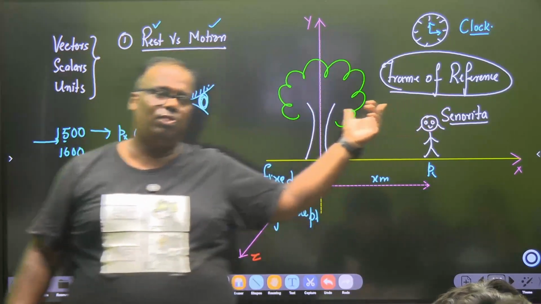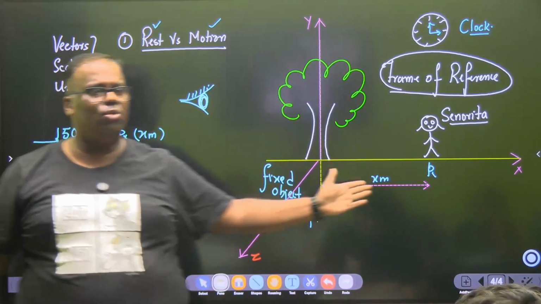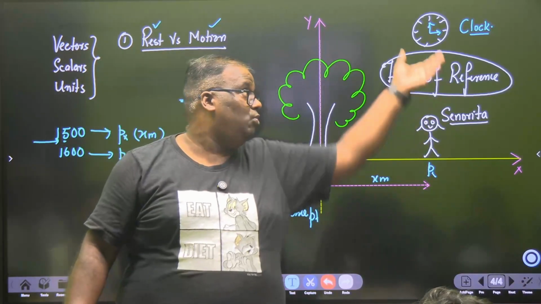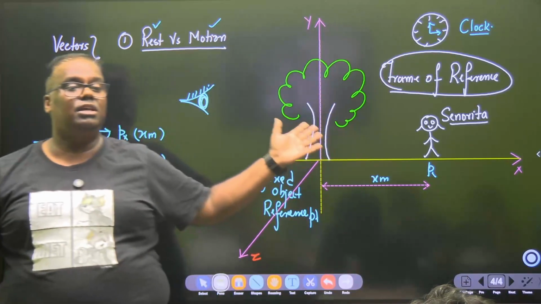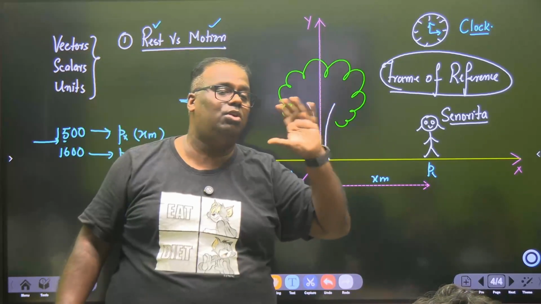So what is a frame of reference? A frame of reference is a 3D coordinate system, right? Which also includes a time measuring device, which helps us to study the rest and motion of a particular object.